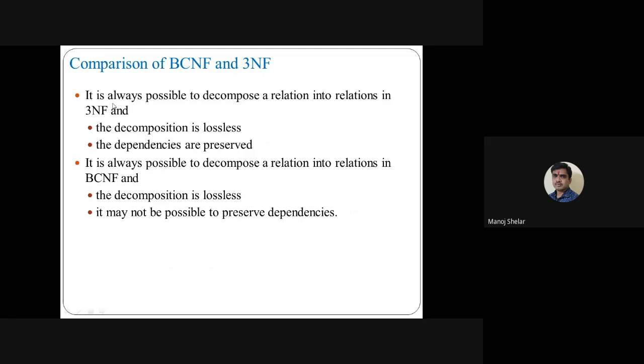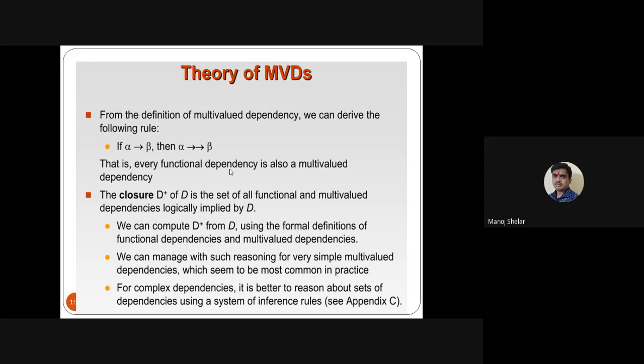Comparison of the two: it is always possible to decompose a relation into relations in third normal form, the decomposition is lossless, and dependencies are preserved. It is always possible to decompose a relation into relations in BCNF, and the decomposition is also lossless. Then multi-valued dependency is required in fourth normal form.